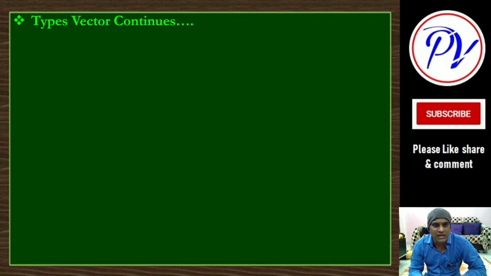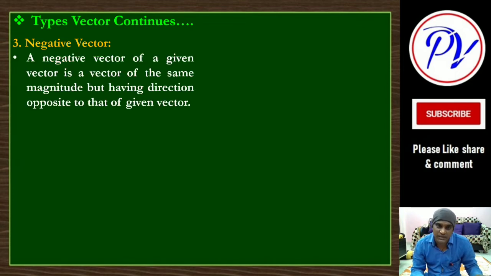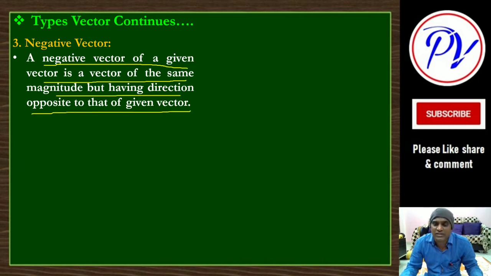Another type is a negative vector. Negative vector means what? The vector which is having the same magnitude but opposite direction. The negative vector of a given vector is a vector of the same magnitude but having exactly opposite direction.